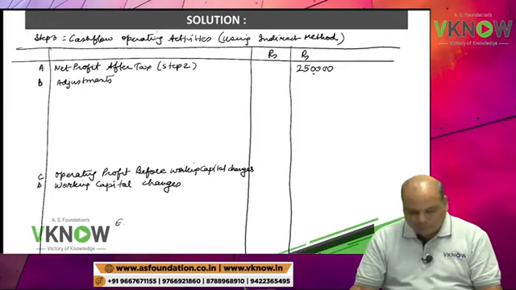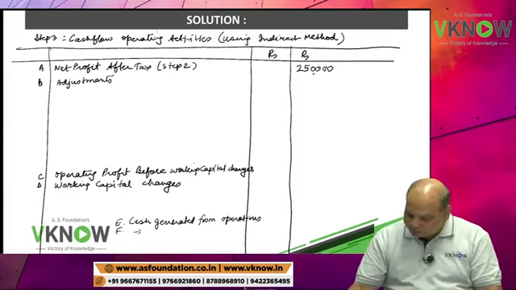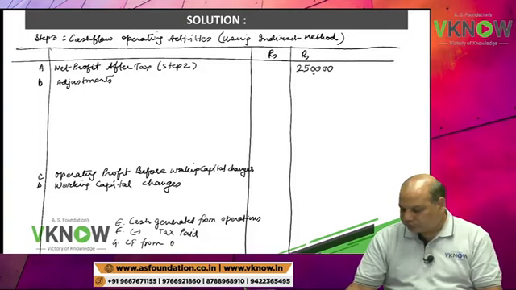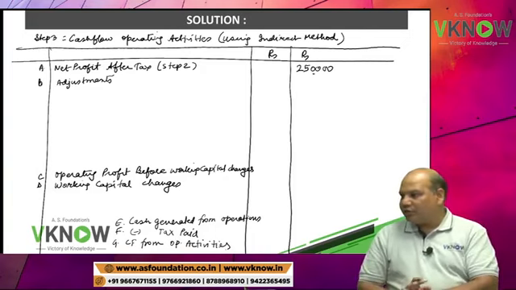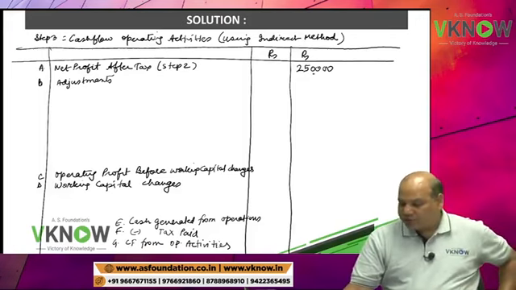Point number E, cash generated from operations. Point number F, less tax paid. Point number G, cash flow from operating activities.